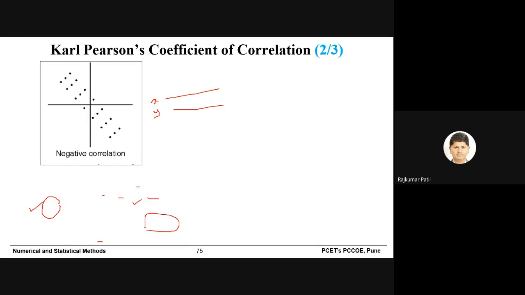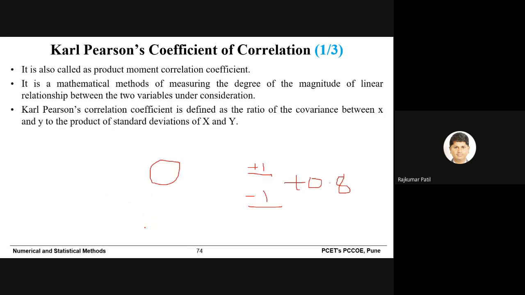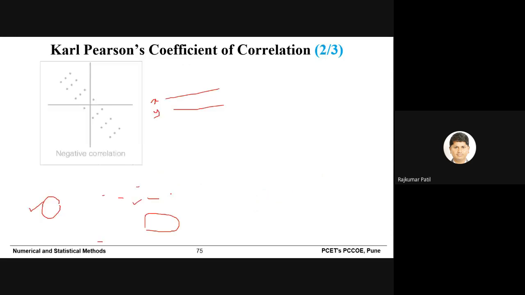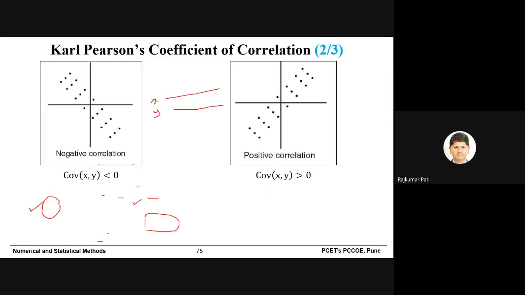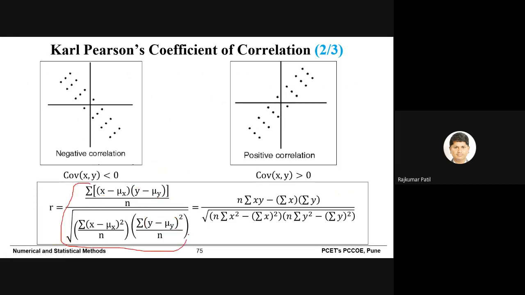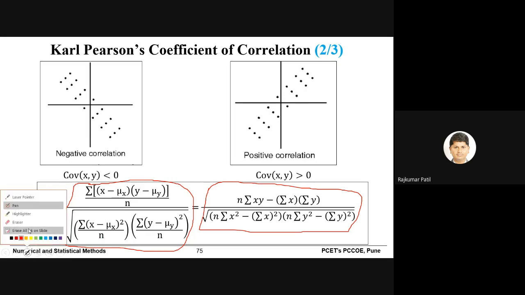One small suggestion I have here, we'll see that later while solving the numerical. Instead of this big equation, you can also use this simplified equation. It is up to you which formula you want to use to find out the Karl Pearson coefficient of correlation.